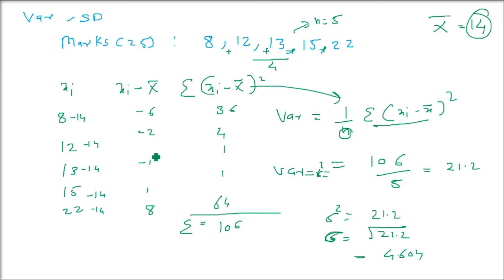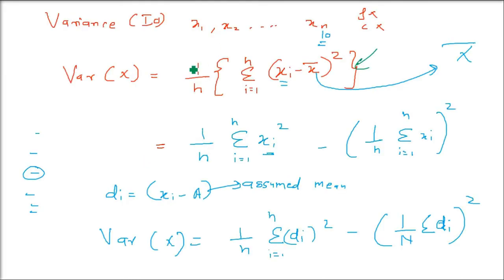Now, coming to the more important thing: we are dealing with larger numbers and larger values. We don't use this formula so often. So we have to do this di equals xi minus a kind of solution. This also you can use. Assume mean is the better method. So when you have an actual problem, we will use this di version, d equals x minus a, for each and every value. This i subscript is for 1, 2, 3, like how many values we have.